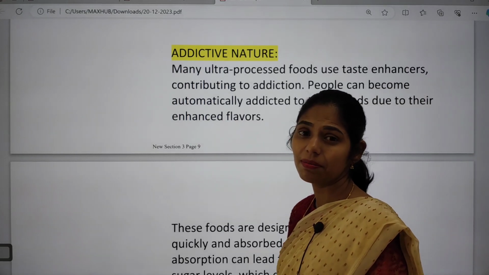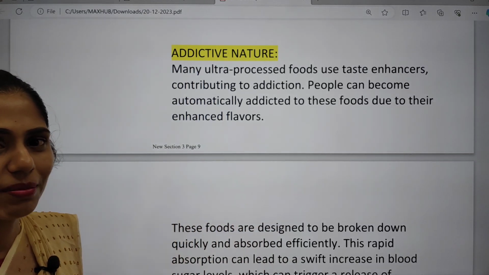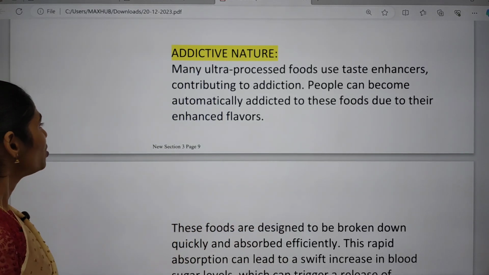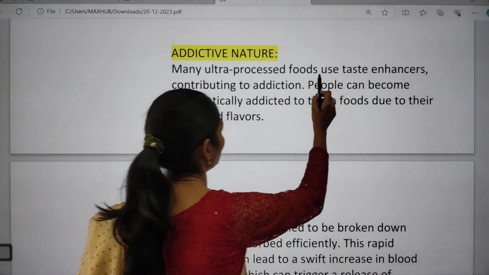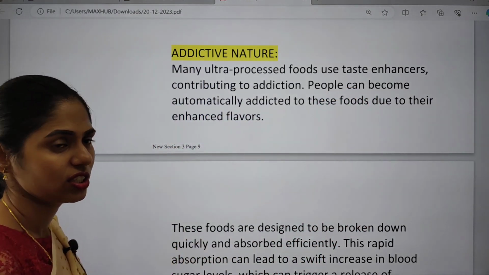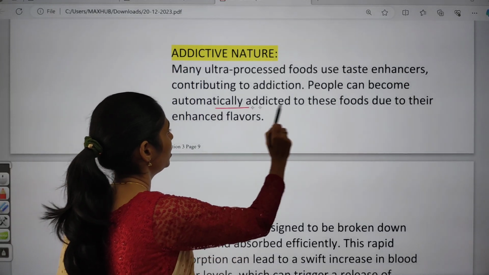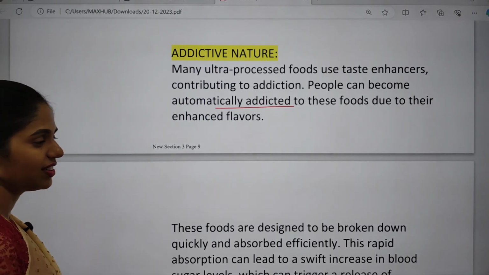So Maggi has been banned because in children it is showing an addictive effect. That means they want to eat only Maggi. Many ultra processed foods use taste enhancers that contribute to the addiction. So people can become automatically addicted to these foods due to their enhanced flavors.